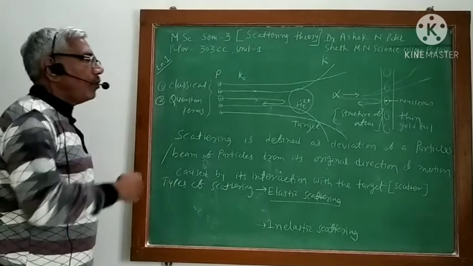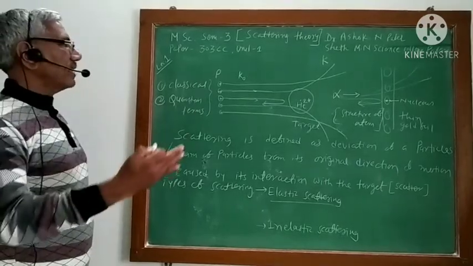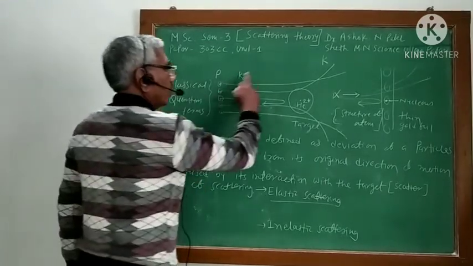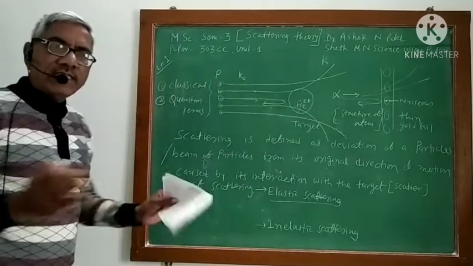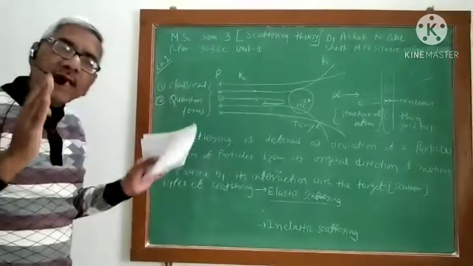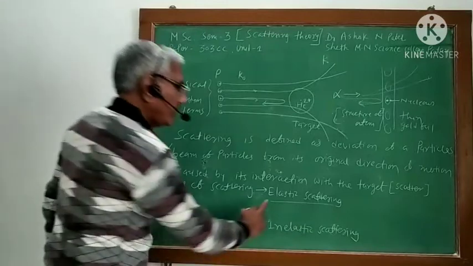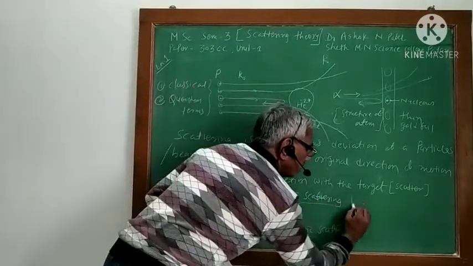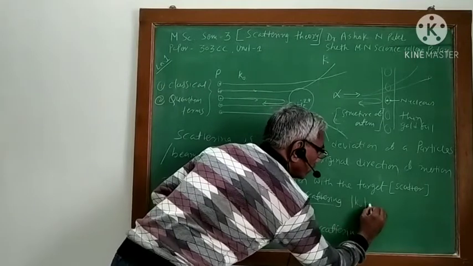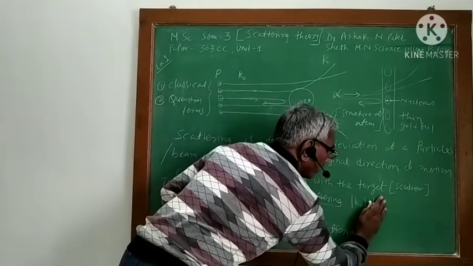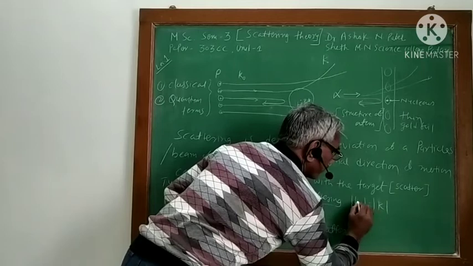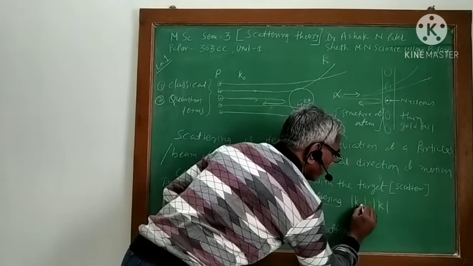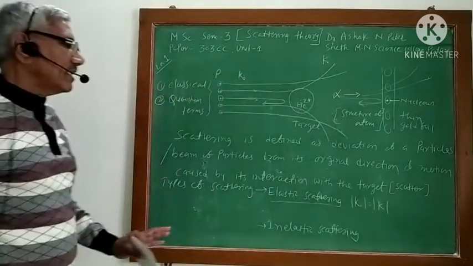So before scattering and after scattering, the direction of the propagation vector changes, but its magnitude remains the same. So in case of elastic scattering, you can say that k0 is equal to k.